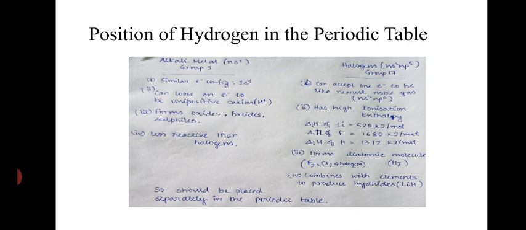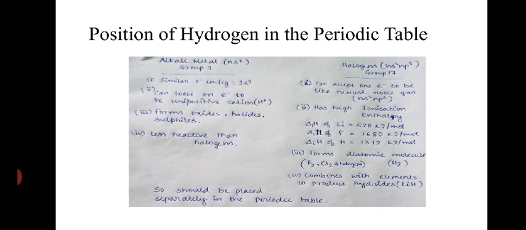Next, hydrogen and halogens of group 17 both form diatomic molecules. Hydrogen forms H2, fluorine, chlorine, etc. form F2, Cl2, etc. Hydrogen combines with elements to produce hydrides like halogens. Examples are lithium hydride, sodium hydride, etc.